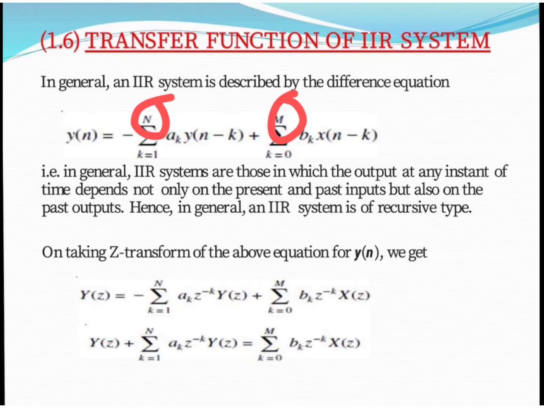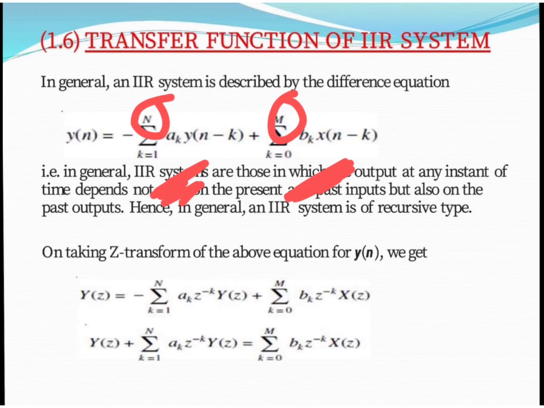That means n is how many past values are present in the output y of n, and how many past values are present in the input is represented by m. M or n represents the length of the sequence.